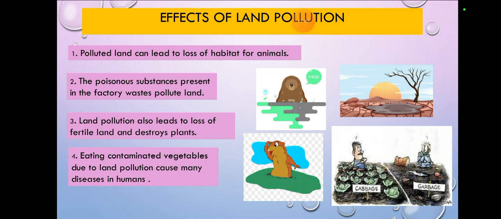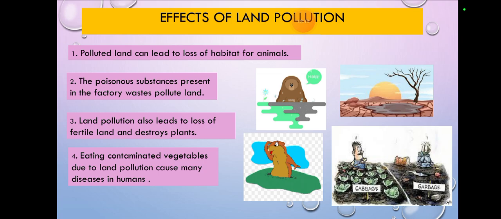The poisonous substances present in the factory waste pollute land. I'll tell you in water pollution also. Land pollution also leads to loss of fertile land and destroys plants. Of course, if the environment is destroyed, how would the plants be able to take their water and do photosynthesis? They will also be destroyed.